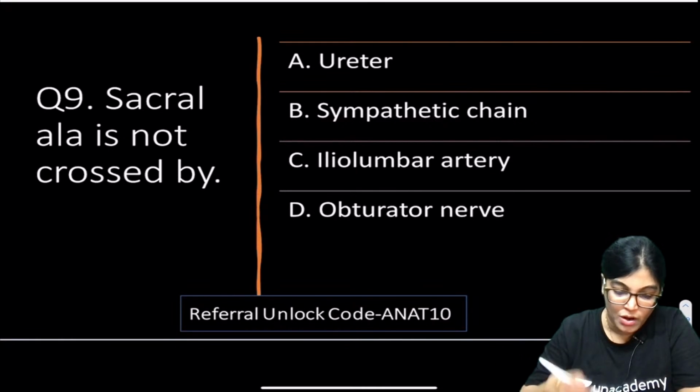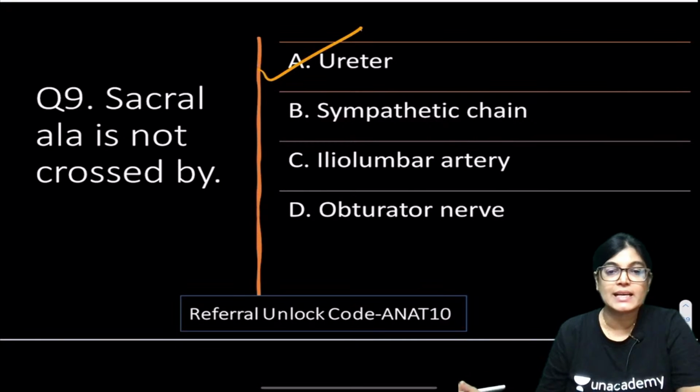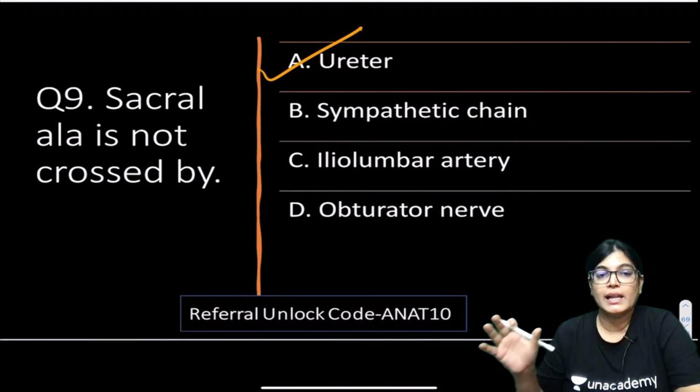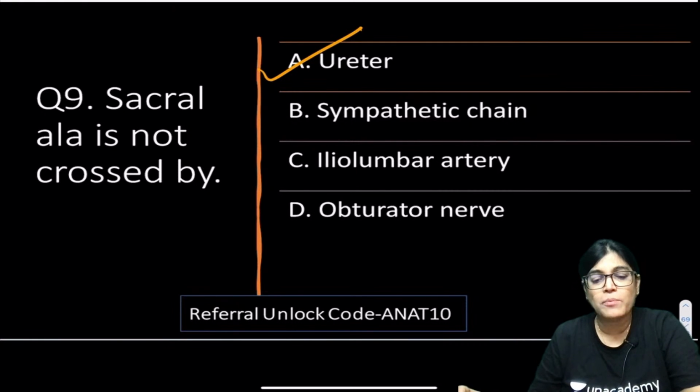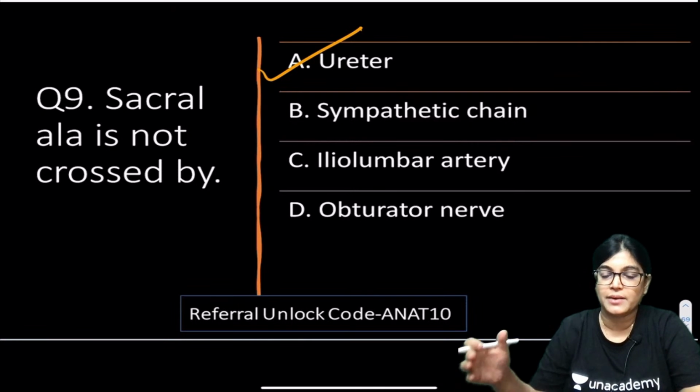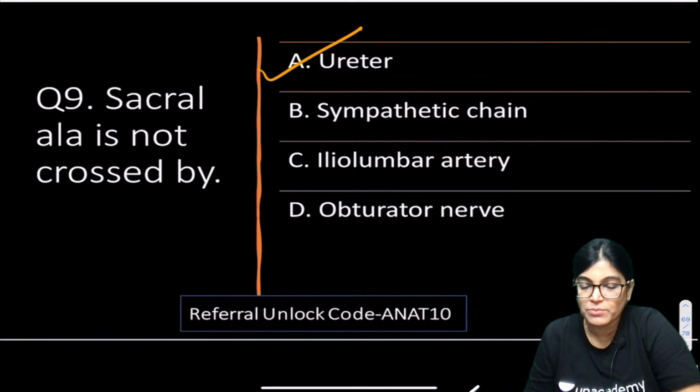Actually, most of you, all of you are correct, and yes, A is the correct answer. Ureter is not lying in relation with the sacral ala. Rest all the structures, sympathetic chain, iliolumbar, obturator. So, how many structures are related on the ala of the sacrum? Can you tell me whether it is 3 or 4 structures?